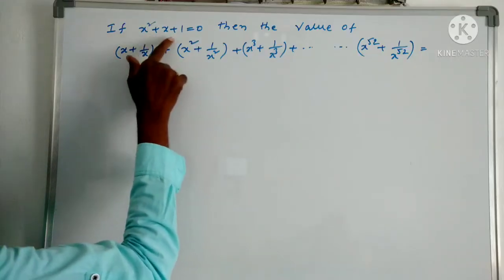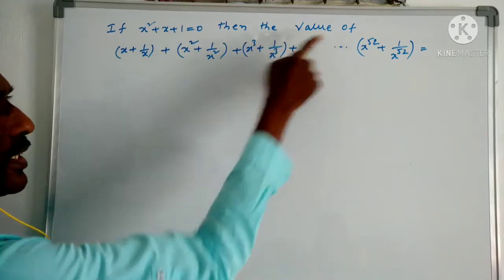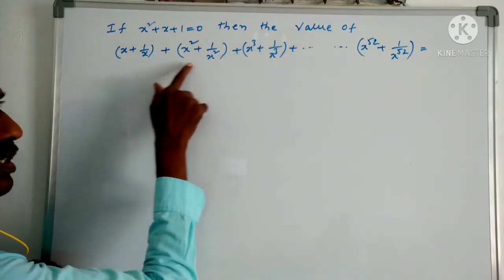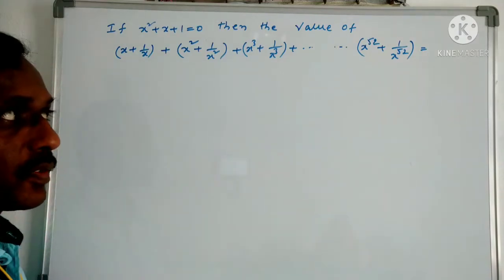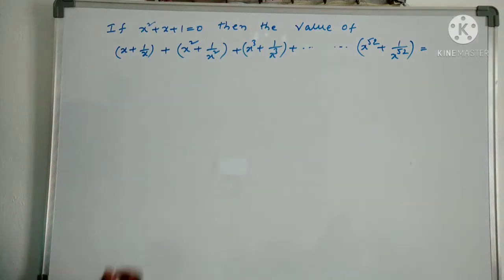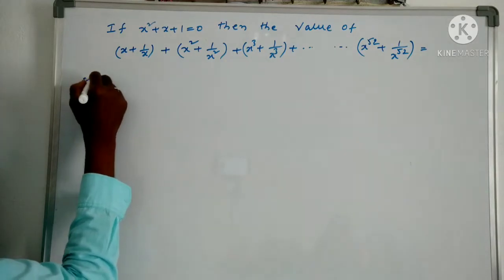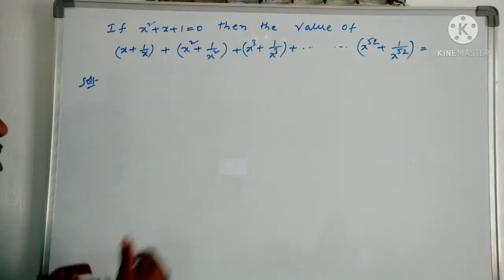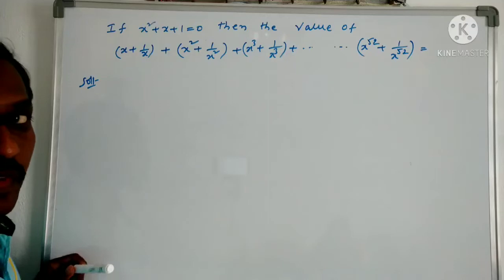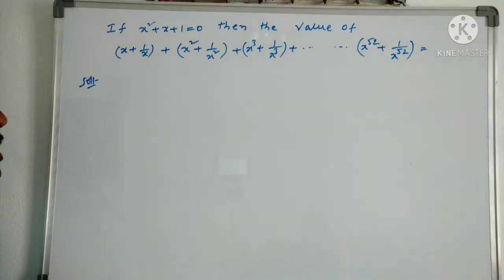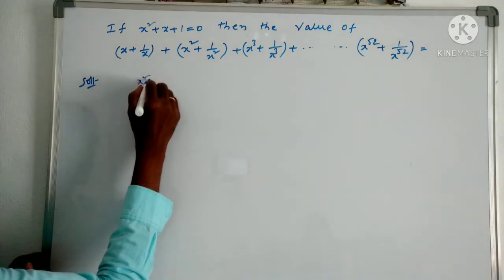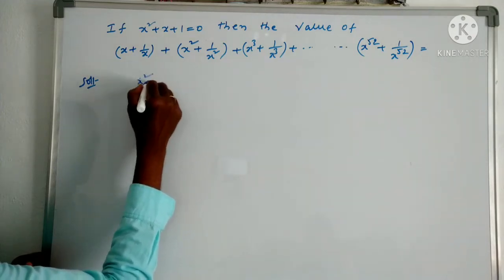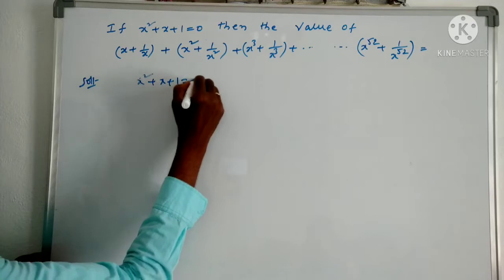If x square plus x plus 1 is equal to 0, then we have to find the value of x plus 1 by x plus x square plus 1 by x square, and so on, up to x to the power of 52 plus 1 by x to the power of 52. So, answer to this problem. If it is the equation x square plus x plus 1 equals 0, then we know that omega and omega square are the roots.